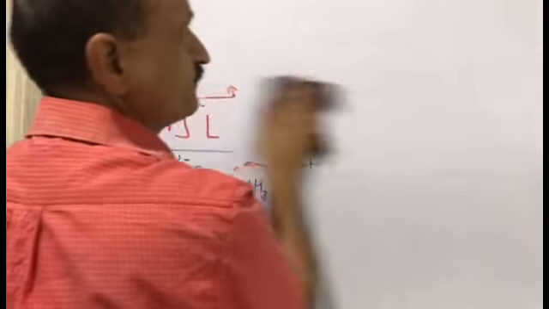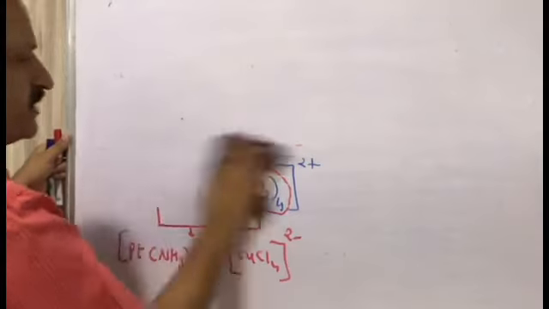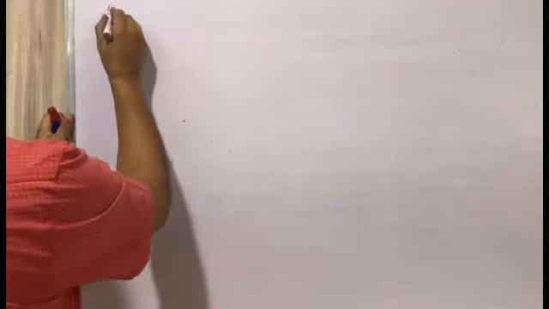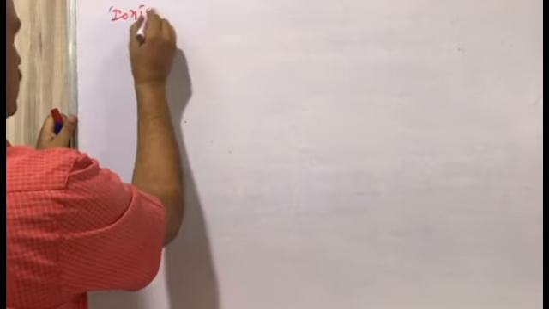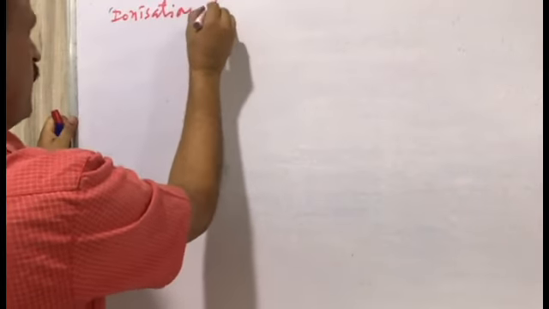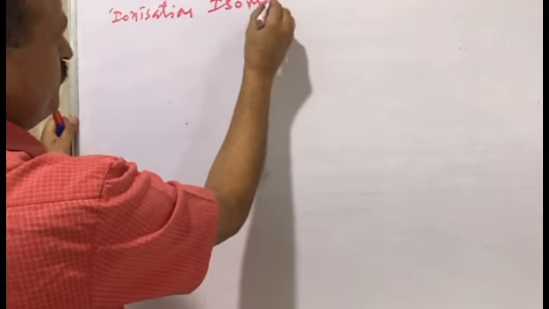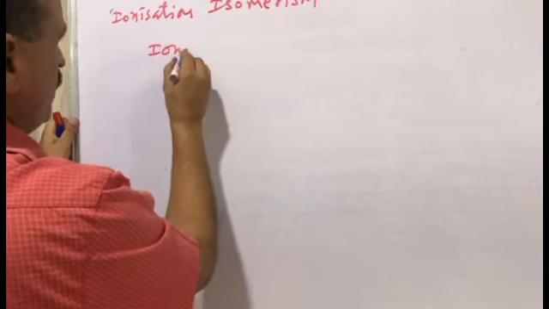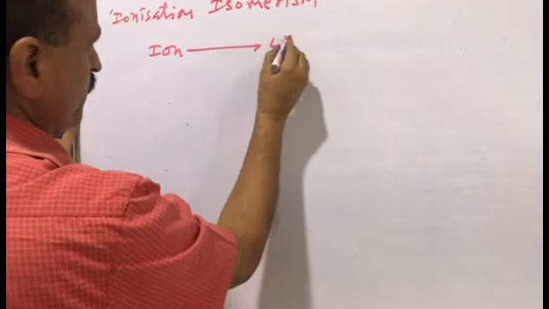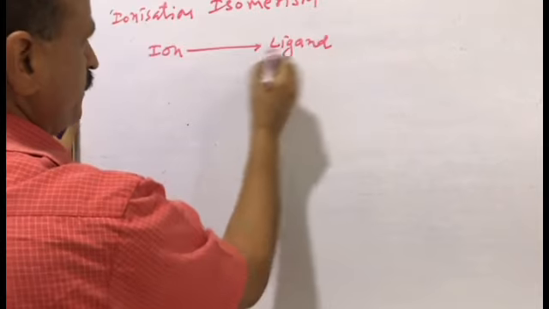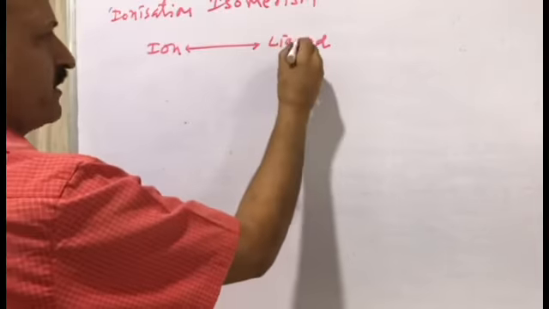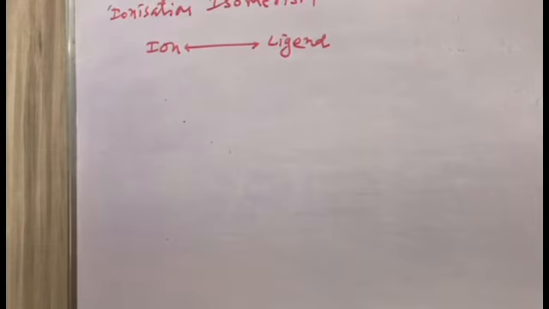Ionization isomerism: ion transfers to ligand, ligand transfers to ion.